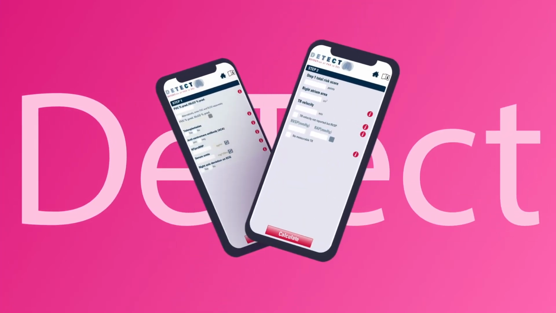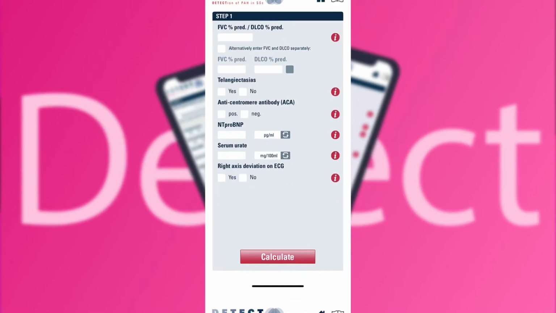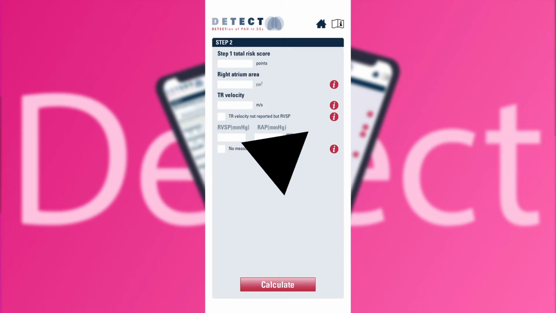DETECT is a promising screening tool that will allow every physician to save time and establish a correct and accurate diagnosis.